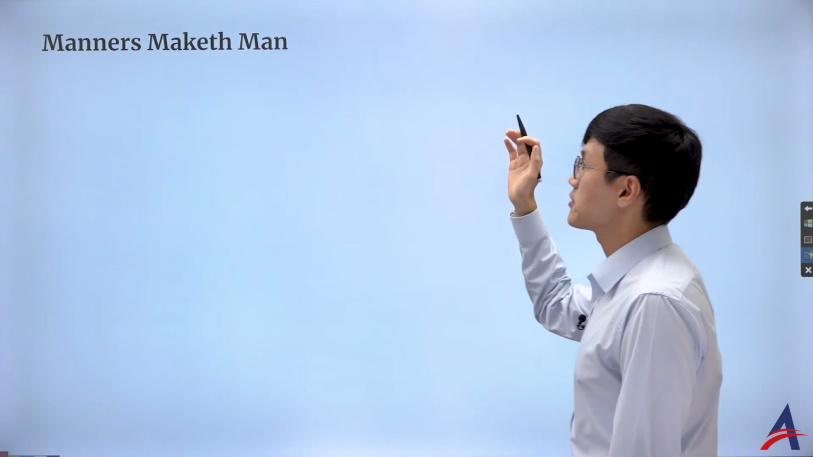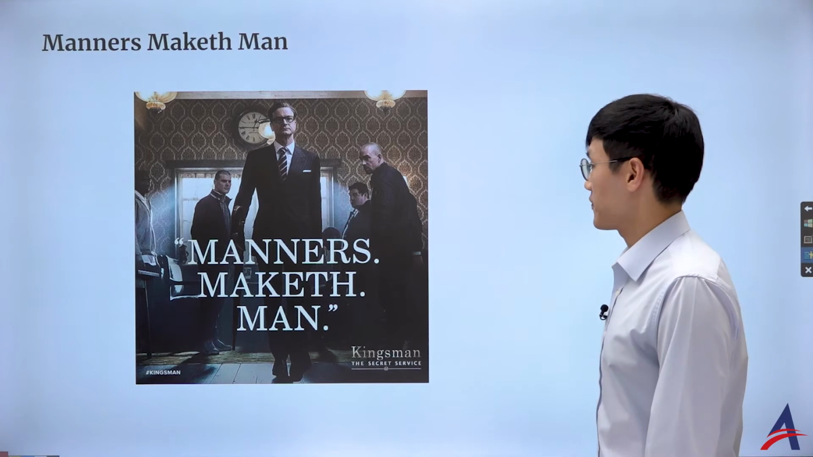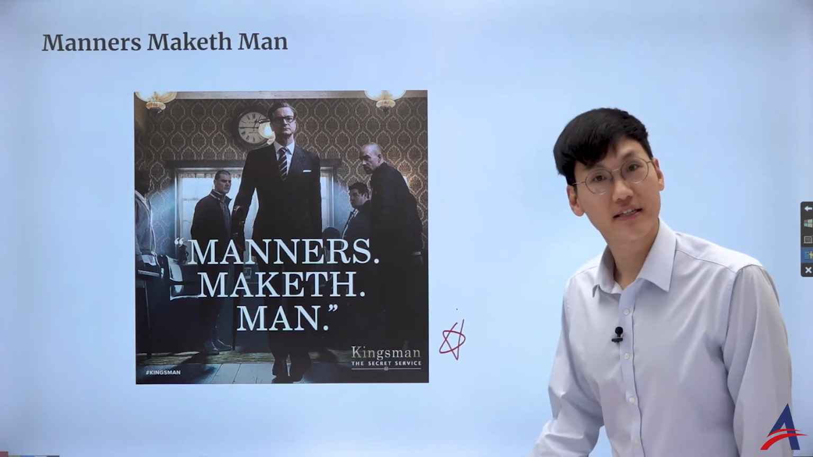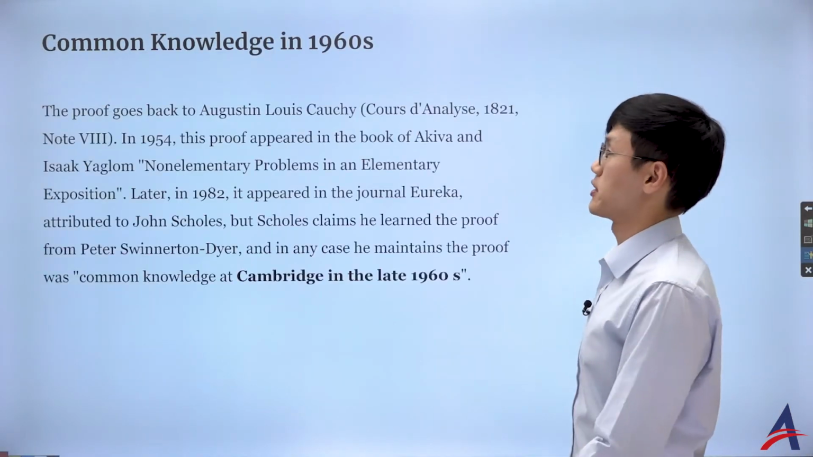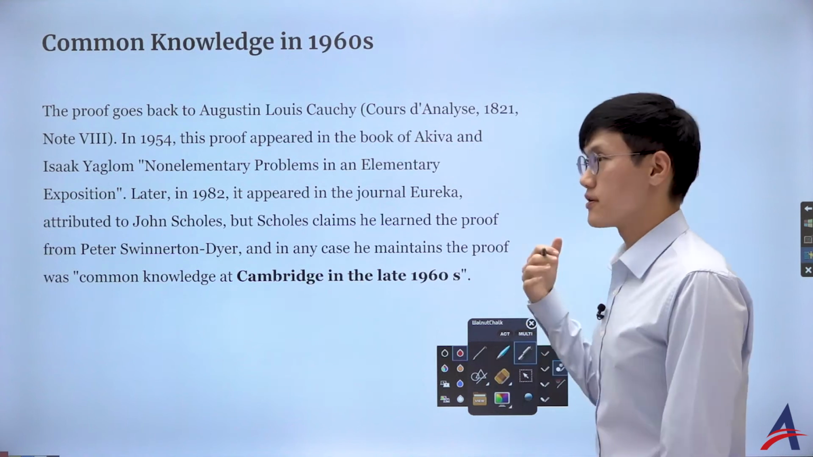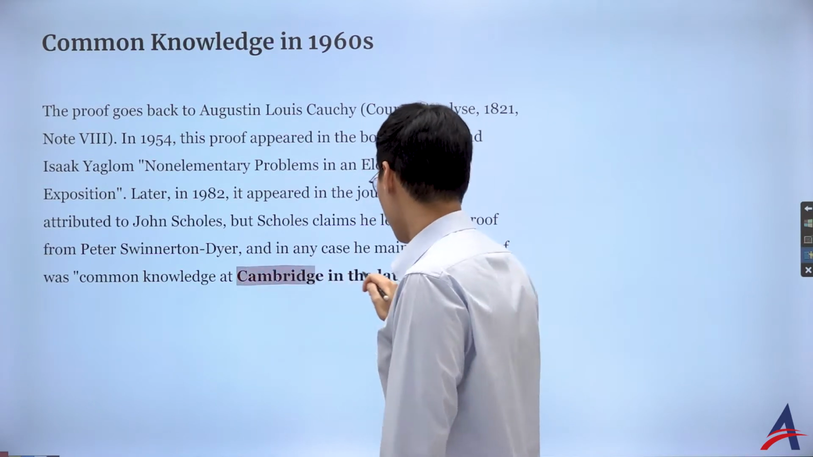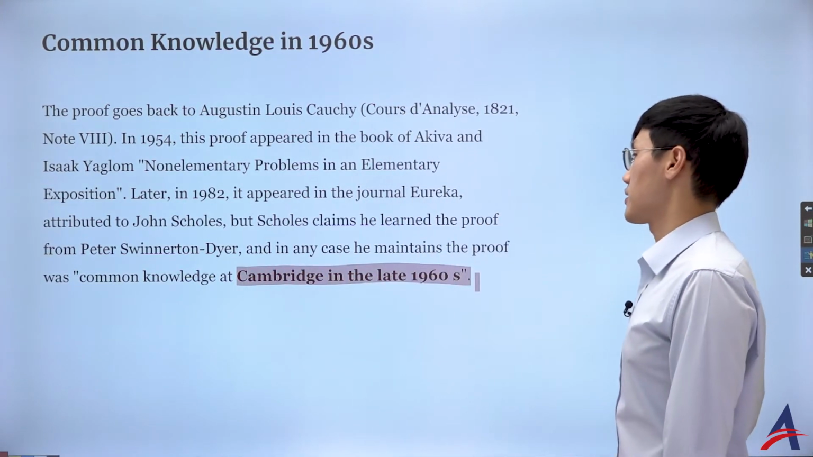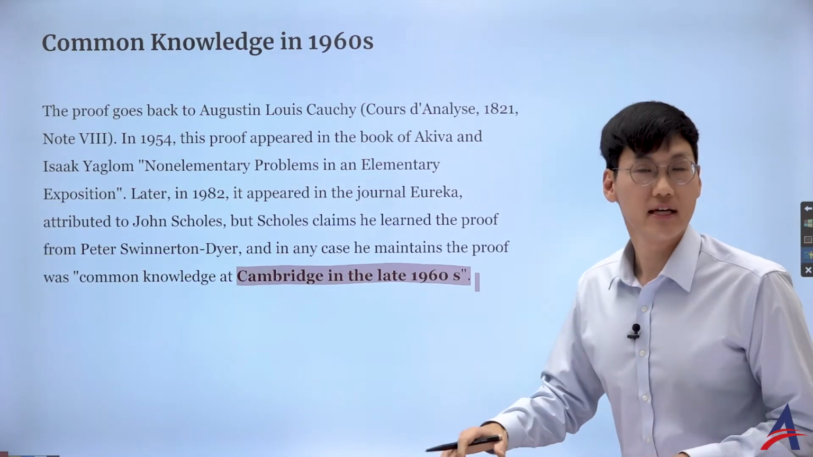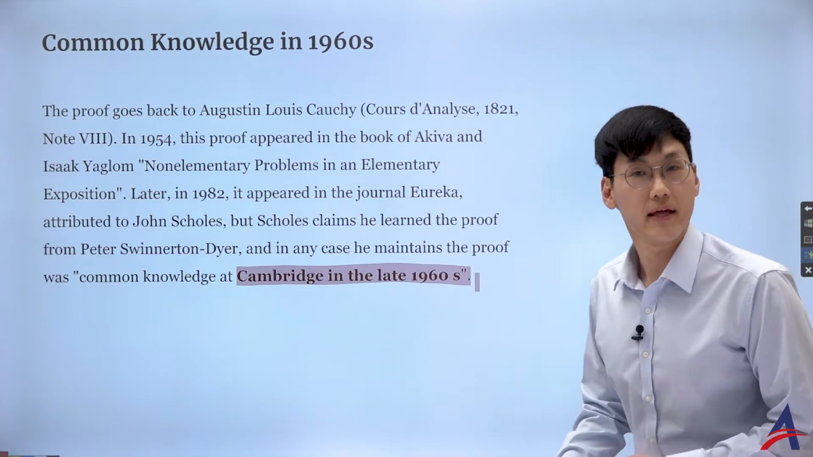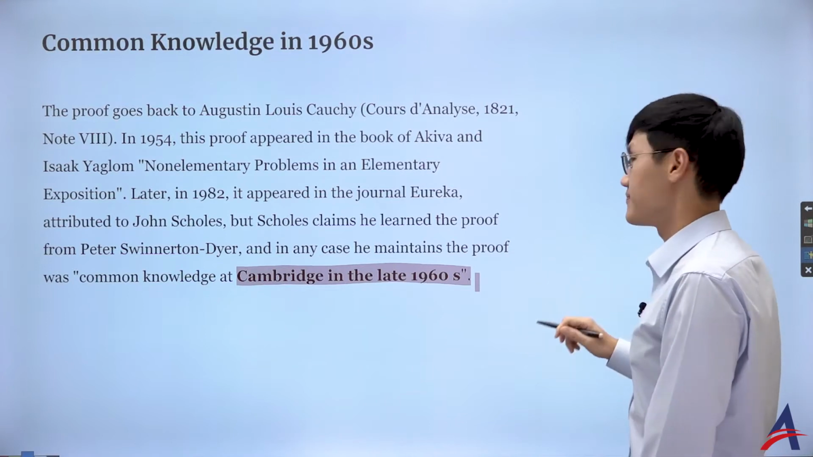Okay, so the title of the video is "The Manners Make Man," right? It's one of the popular scenes from Kingsman. I want to associate this with a tale that I don't know if it's credible, but the equation that we're about to unfold, the question that we're about to tackle, is often known as common knowledge at Cambridge in the late 60s. So let's see what was the manner they had at the time that made the man, the common knowledge of the 1960s. Let's get to it.